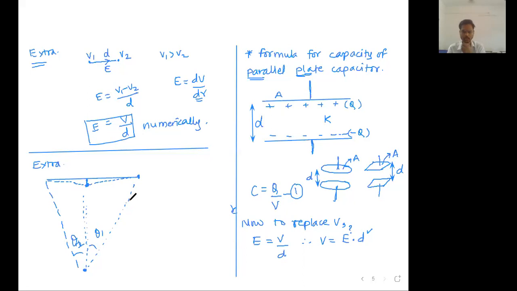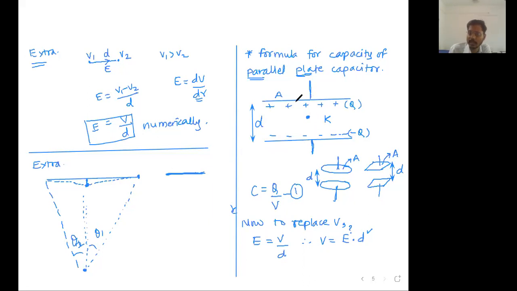Okay, so if you have a plate, write down these extra points also. If you have a plate which you are assuming to be infinite, because the distance between these two plates is going to be very, very small, any point in this region is going to be very, very close to these two plates.